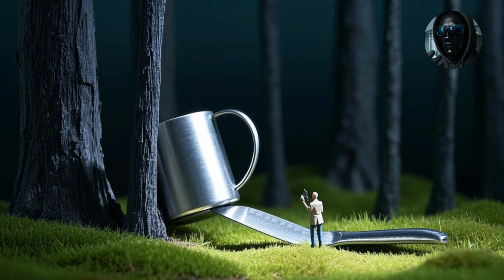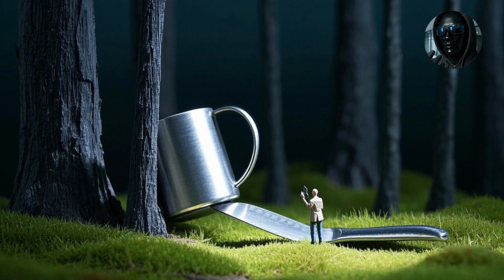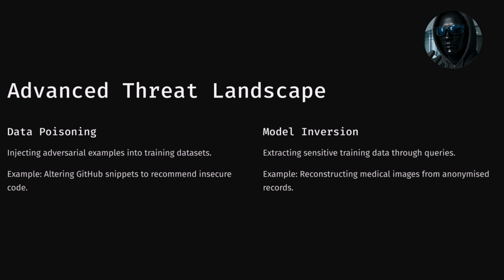Next, data poisoning. By injecting adversarial examples into public or shared datasets, especially those used to fine-tune open-source models, attackers skew model outputs. For instance, subtly altering thousands of GitHub code snippets could train an AI coding assistant to recommend insecure functions under specific conditions.